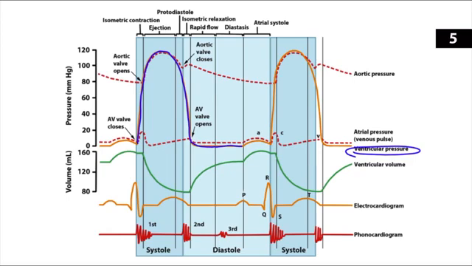You do see a little increase in pressure just before the beginning of systole, and this is due to atrial contraction. So as the atria contract to get that last little bit of blood into that ventricle, we do see a small increase in pressure just before the closing of the mitral valve.